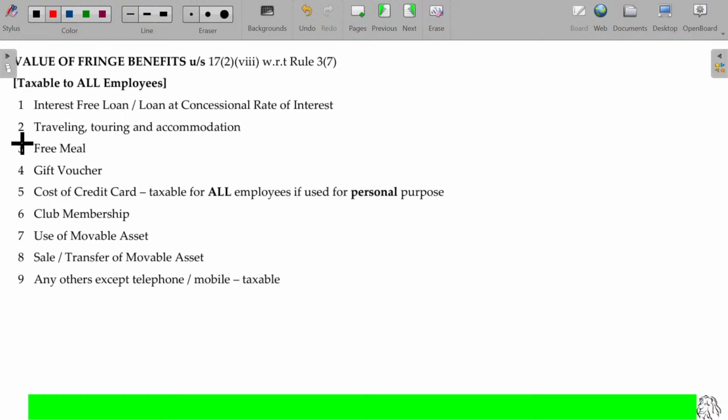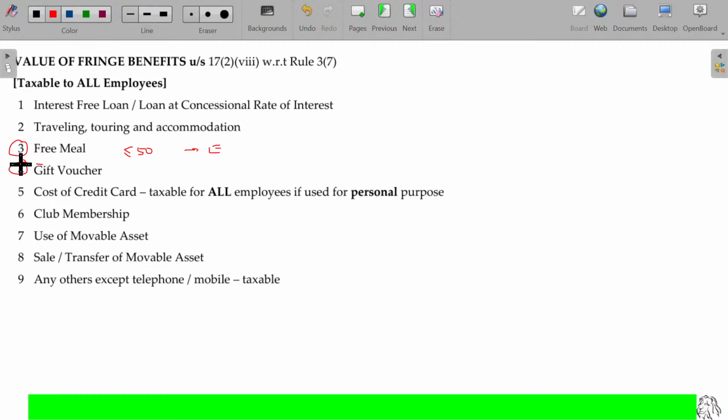In case of free meal, if the value is less than or equal to 50 rupees per meal, the cost of free meal, it's not allowances. Allowances are always taxable. If free meal is given and that value is less than or equal to 50, then it is fully exempted.